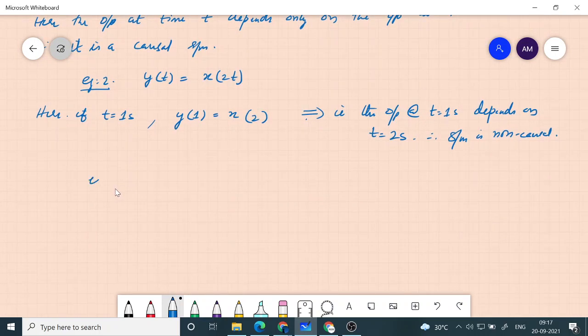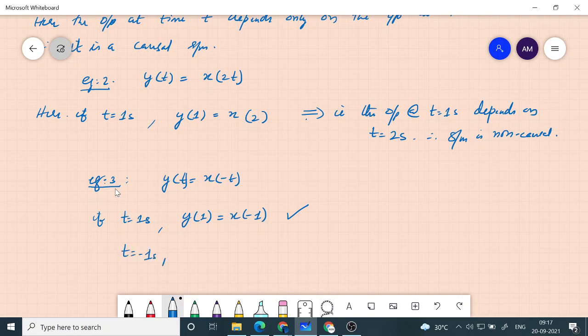Okay, another example, example 3, y of t is equal to x of minus t, time inversion. So here what happens? If t is equal to 1 second, then y of 1 is equal to x of minus 1. This looks like the current output is depending upon previous input. So this is okay, but if t is minus 1 second, y of minus 1 is equal to x of plus 1.